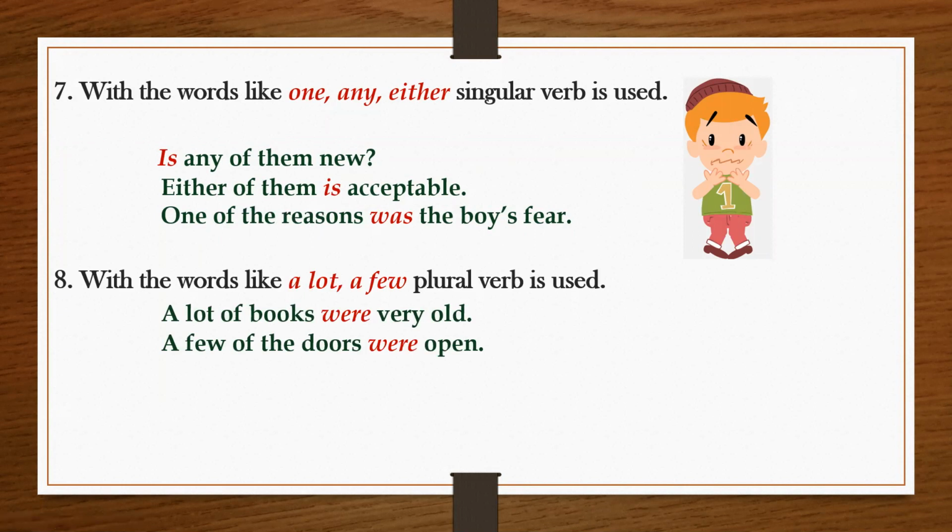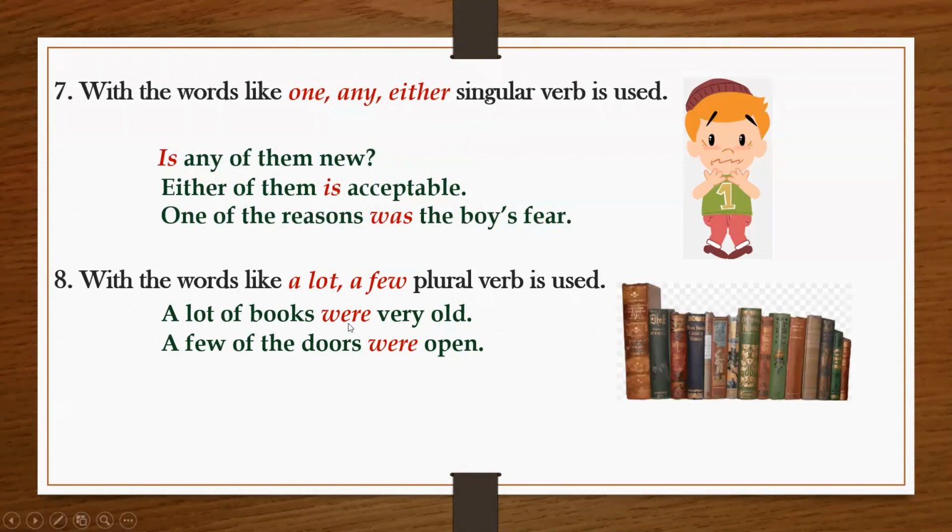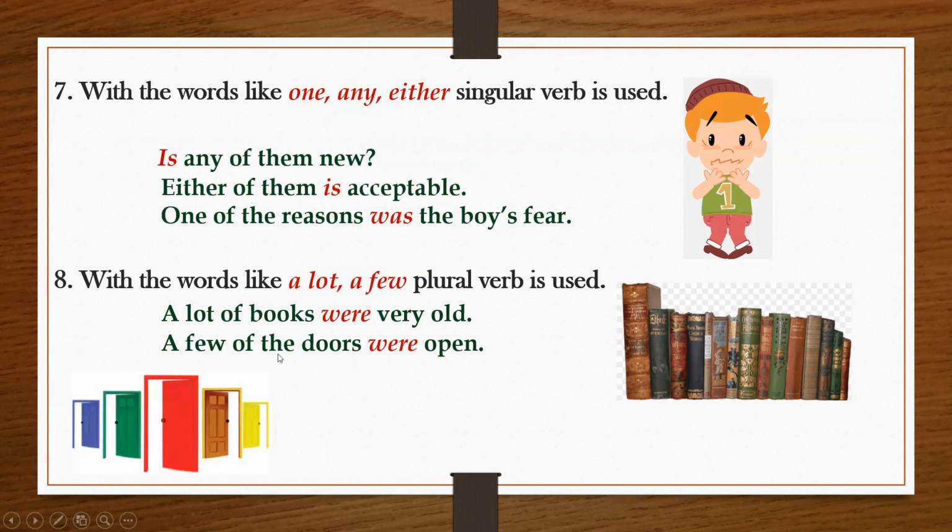With words like a lot, a few, a plural verb is used. For example, a lot of books were very old. Here, a lot means that I am talking about more than one book. That is why I have used a plural verb, were. Similarly, a few of the doors were open. Again, I'm talking about a smaller number of doors, but they are definitely more than one. That is why I have used a plural verb, were.